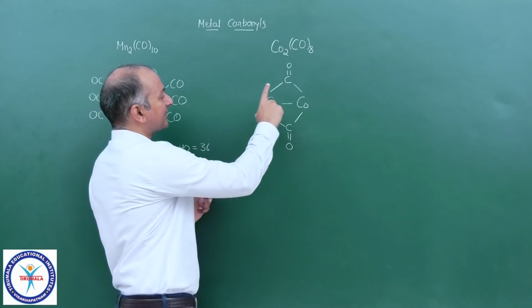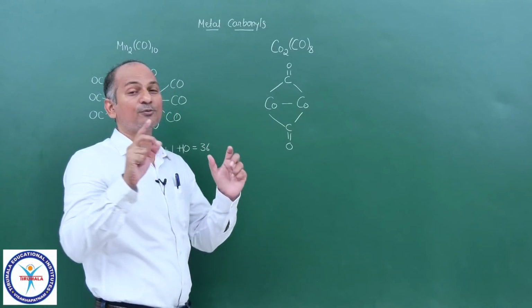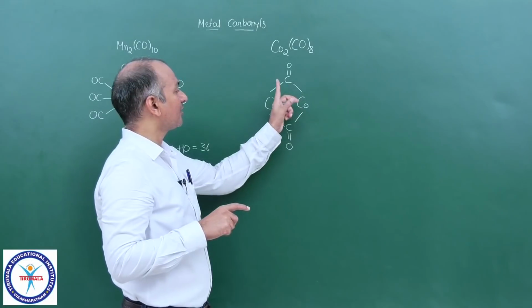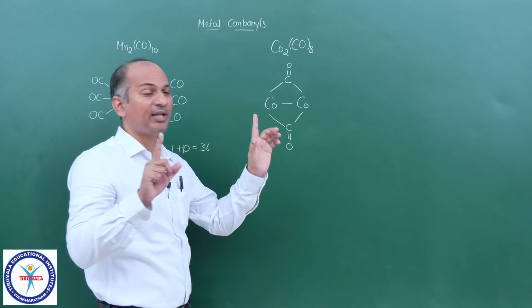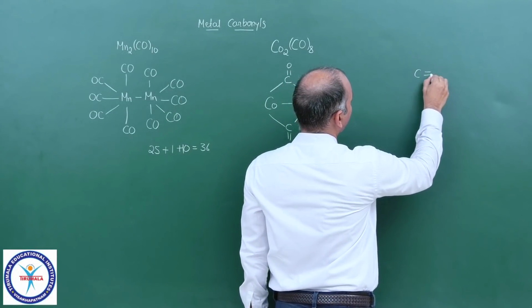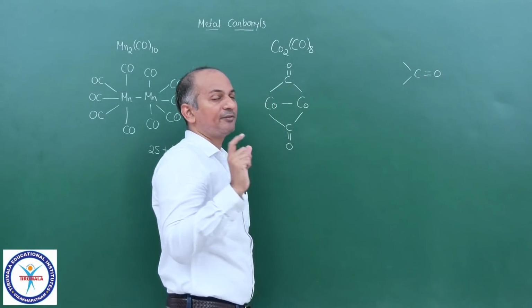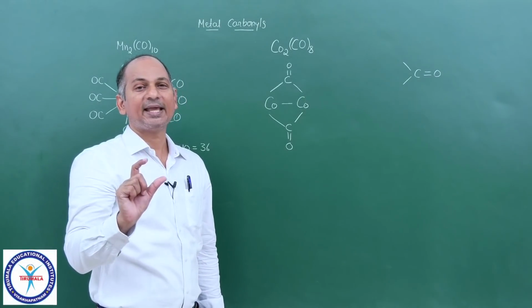That means this carbon has a lone pair of electrons, and out of those 2 electrons, 1 electron is used in this bond formation, 1 electron used in this bond formation. That bridged carbonyl is exactly like the carbonyl carbon which you have studied in organic chemistry, the carbonyl carbon which is present in aldehyde, ketone, carboxylic acid.